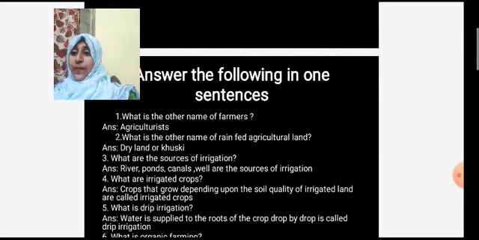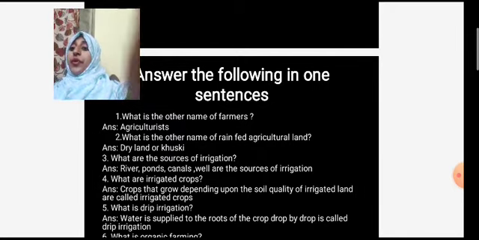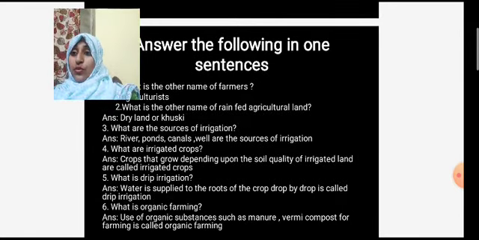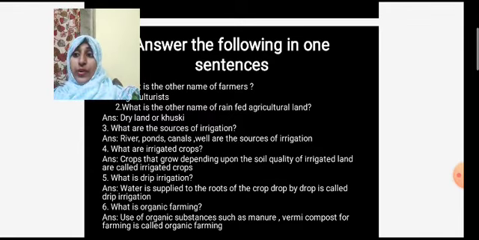The next question. What is drip irrigation? Water supplied to the roots of the crops drop by drop is called as drip irrigation.